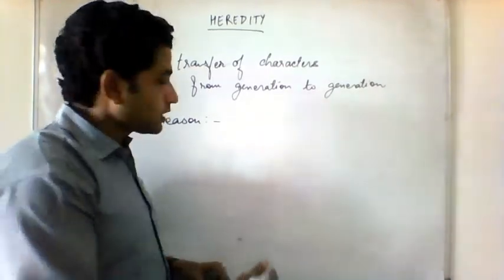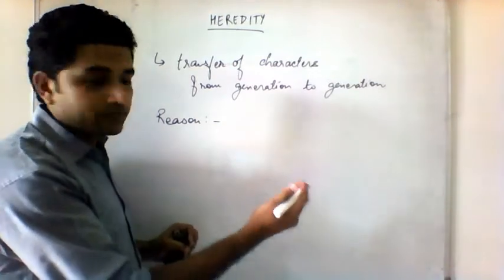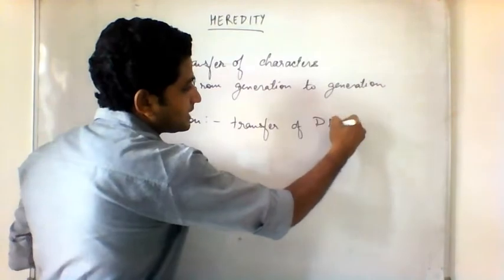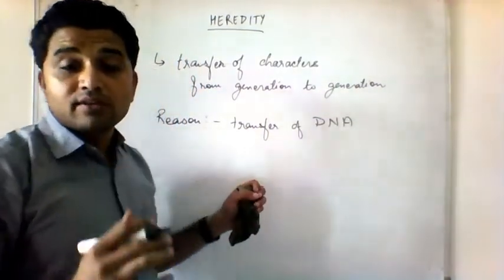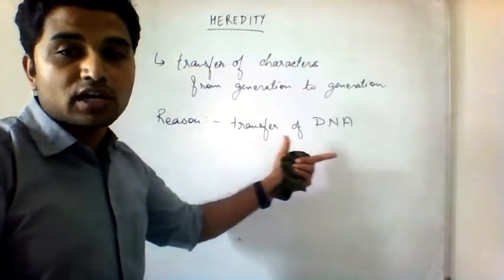Offspring means children. So the reason for heredity is actually the DNA that is transferred from parents to offspring. The transfer of DNA is the main reason, the only reason for heredity.